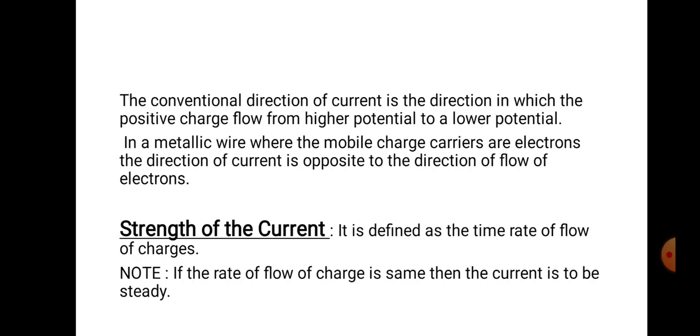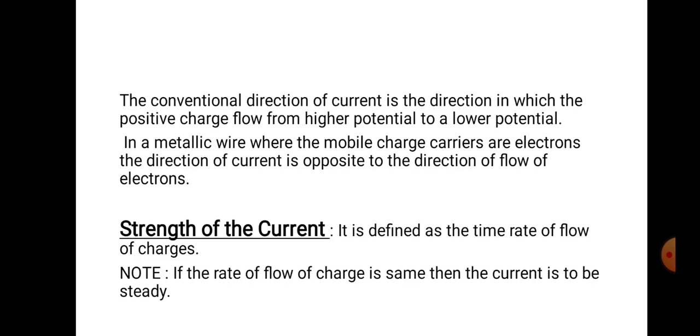Then comes the direction of the current. What is the direction of the current? Suppose electrons are moving in one particular direction, say the positive x direction. We use a conventional direction for the current, which is opposite to that direction.